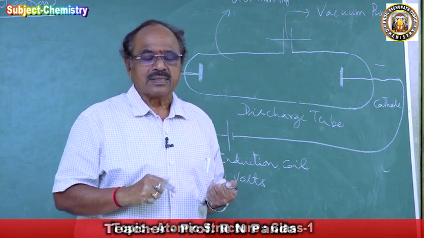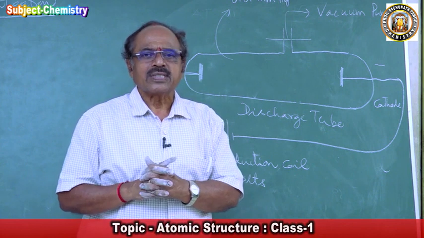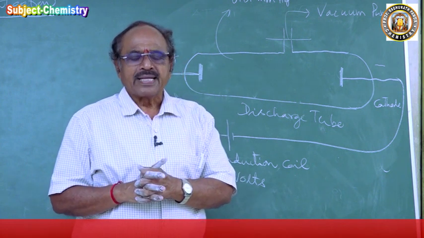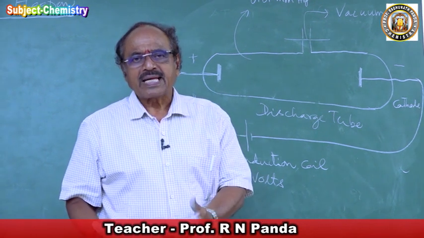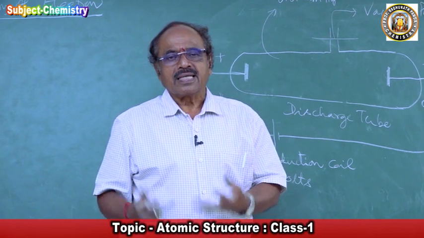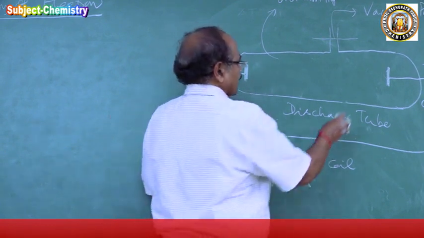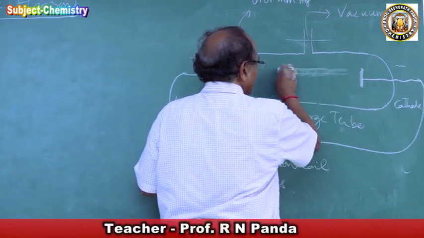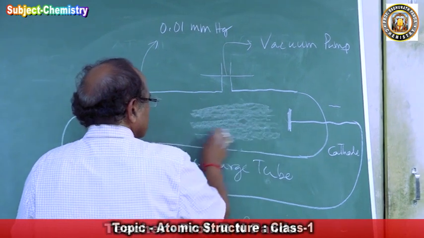Many often we are getting confused. Cathode is producing cathode ray? No, the cathode is not producing cathode ray. It is the gas all around it, the material of the gas all around it. Because of that, the glow is coming out. So a glow appears to emerge from cathode and proceeded towards anode.